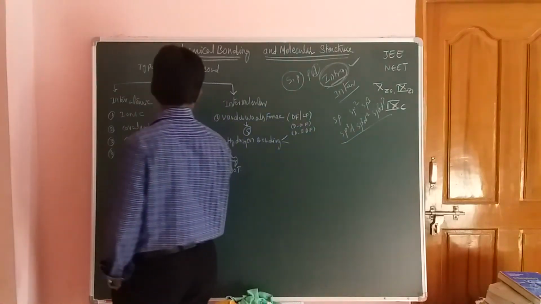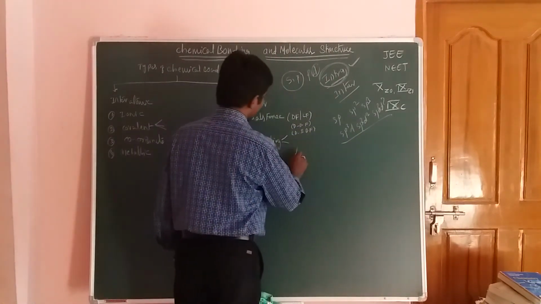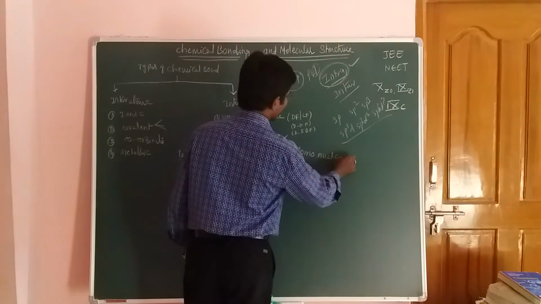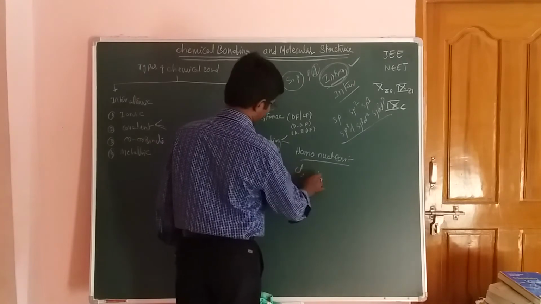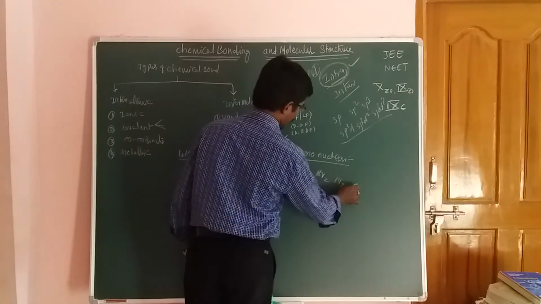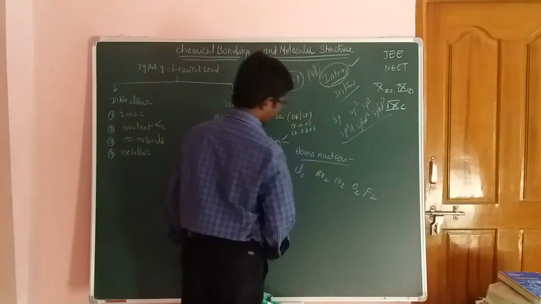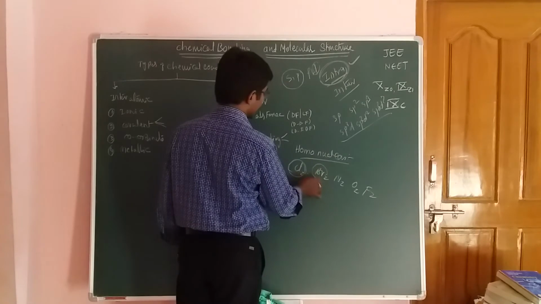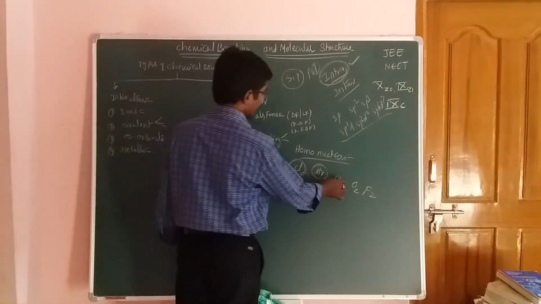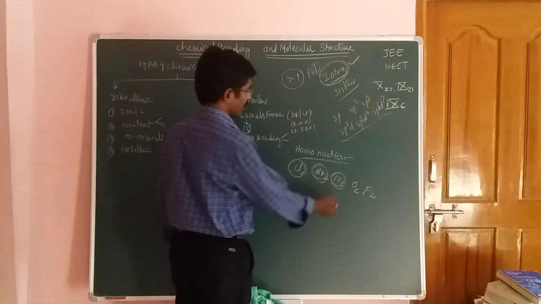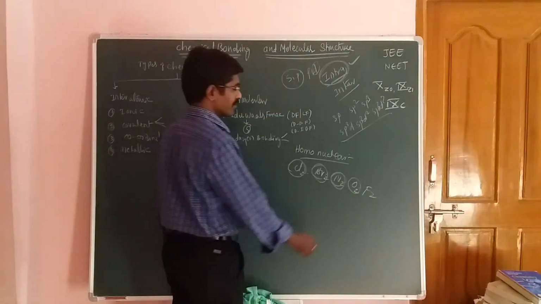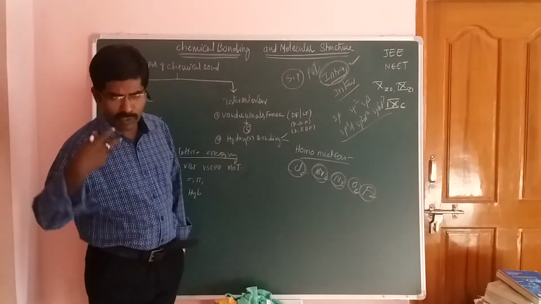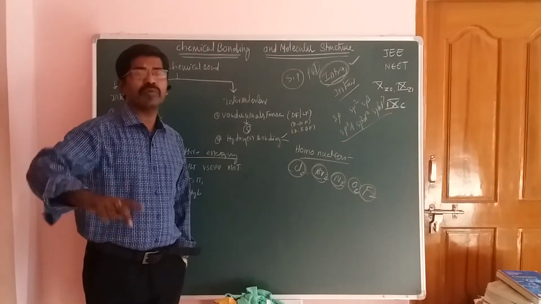Okay, friends. For example, homonuclear diatomic molecules means Cl2 molecule, Br2 molecule, N2 molecule, O2 molecule, and F2 molecule. Now in case of Cl2, same type of chlorine atoms. In case of Br2, same kind of atoms. In case of N2, same kind of atoms. In case of O2, same type of atoms. In case of F2, same type of atoms. So that's why the homonuclear, the nucleus of two atoms are same.